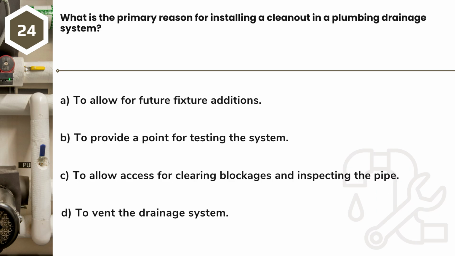Question 24. What is the primary reason for installing a cleanout in a plumbing drainage system? A. To allow for future fixture additions. B. To provide a point for testing the system. C. To allow access for clearing blockages and inspecting the pipe. D. To vent the drainage system.